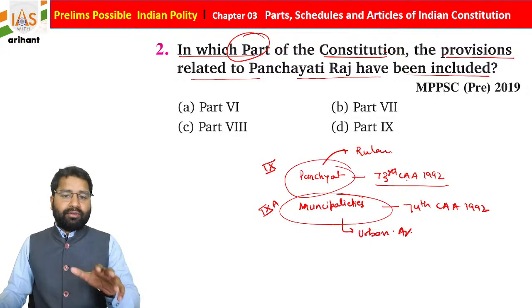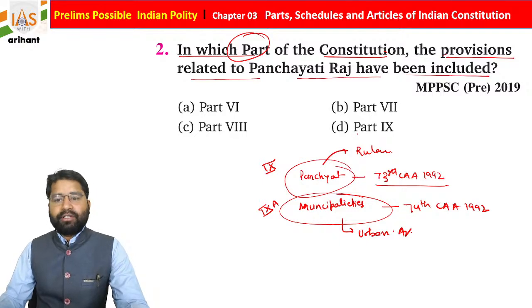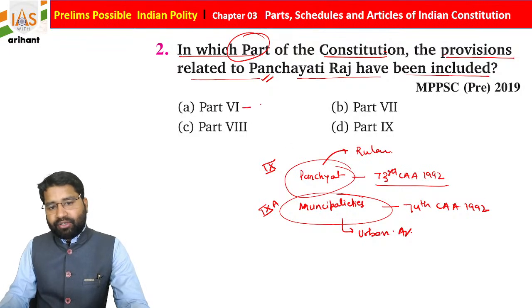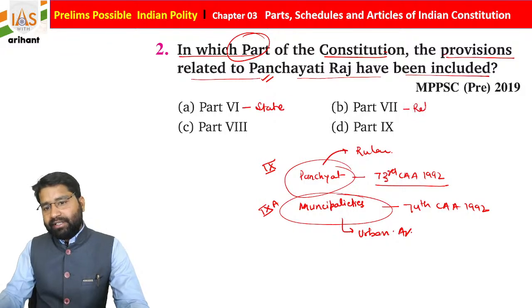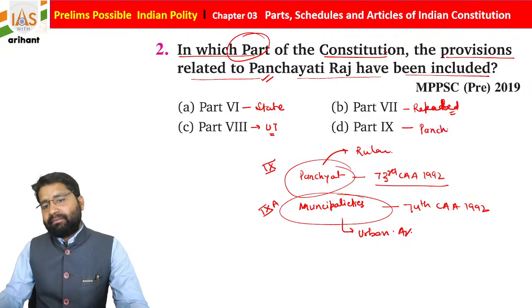Okay, so if you go with the options, which option is automatically going to be correct? Panchayati Raj. Okay, Part 6, as you know, is about the state. Part 7, repealed. Repealed means it is not there. Part 8 is connected with the Union Territory, and Part 9 is connected with the Panchayat, students.